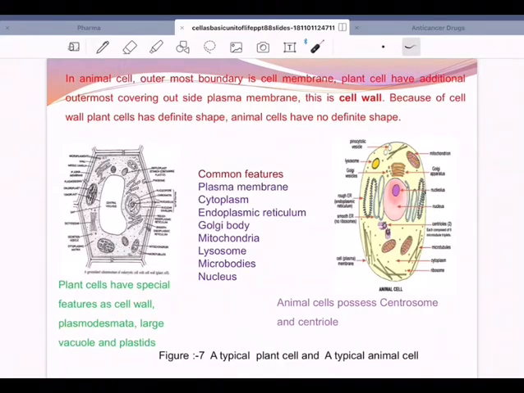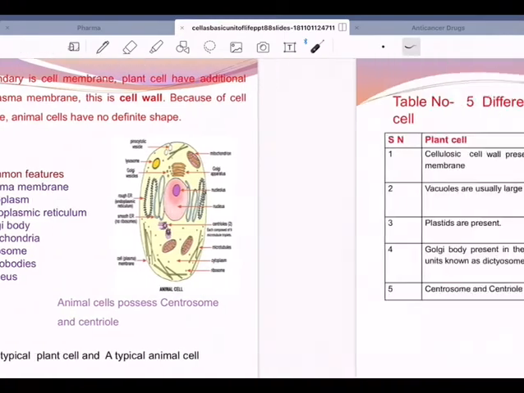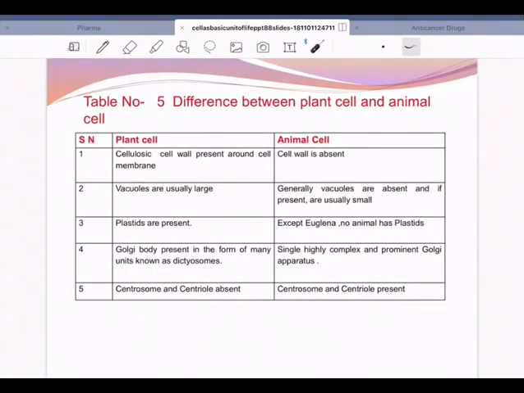structures extending from the plasma, large vacuoles, just now I showed you, and then plastids that are responsible for many functions, including photosynthesis. So, in eukaryotic cell, there are two types. One is animal cell and another is plant cell. What is that you have to do? Draw the diagrams both, label it, and try to know the significance of each part and write the differences between plant cell and animal cell, maybe around 5.